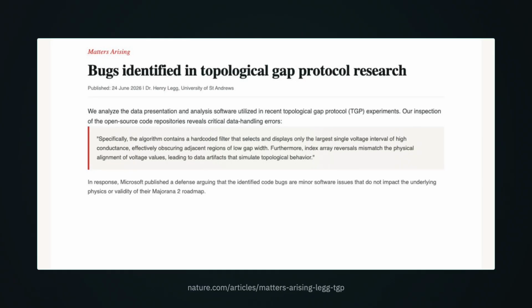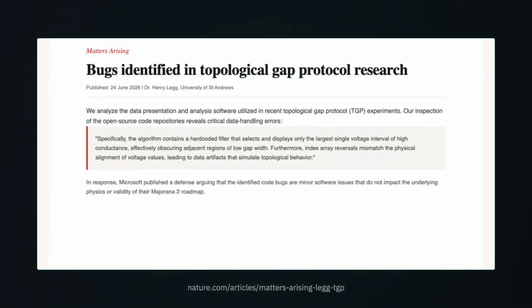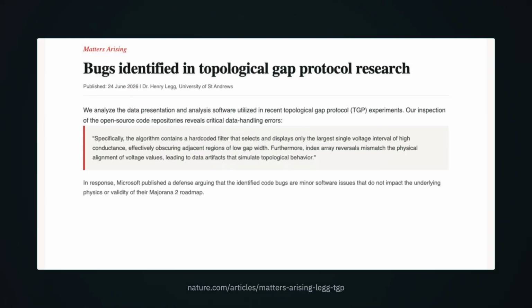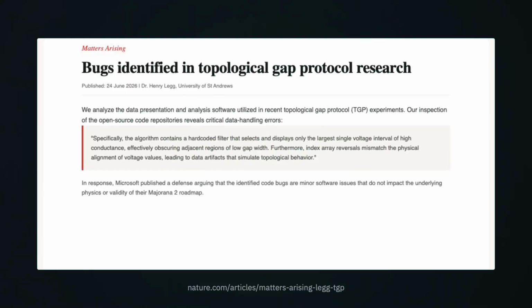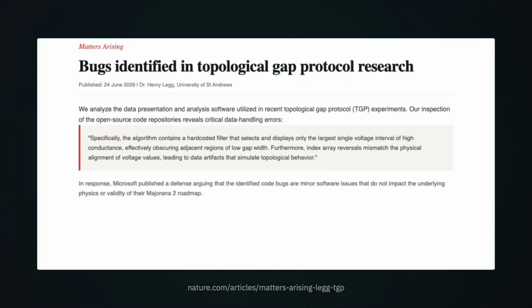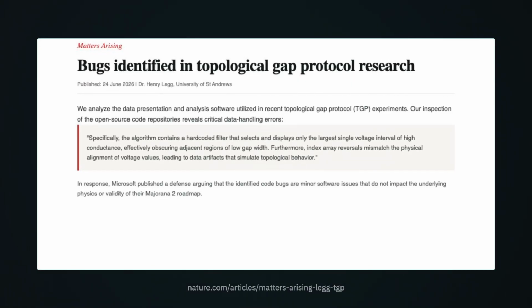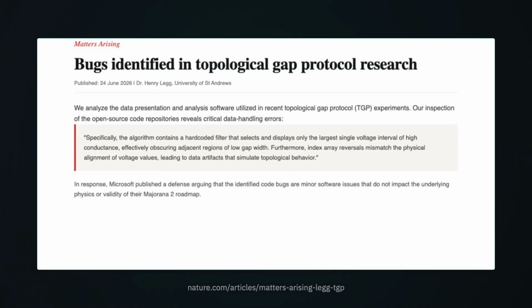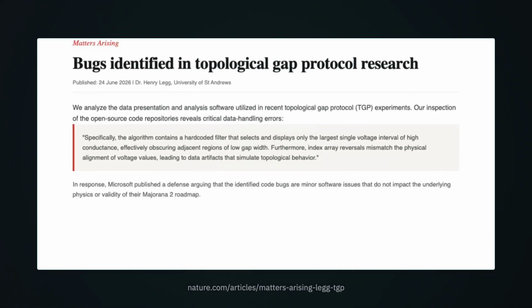However, Microsoft's claims have sparked intense scientific debate. In late June 2026, a critique published in the journal Nature by Dr. Henry Legg identified software bugs and data ordering errors in Microsoft's topological gap protocol. While Microsoft dismissed these as minor, it highlights the extreme difficulty of verifying quantum states.